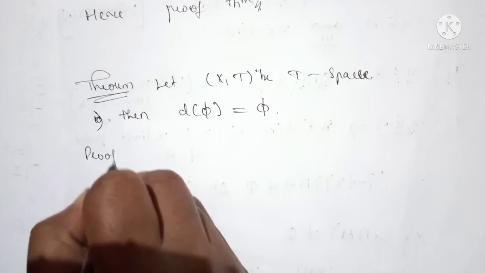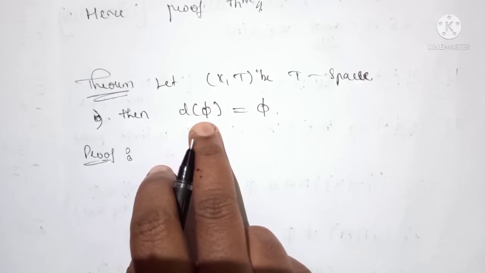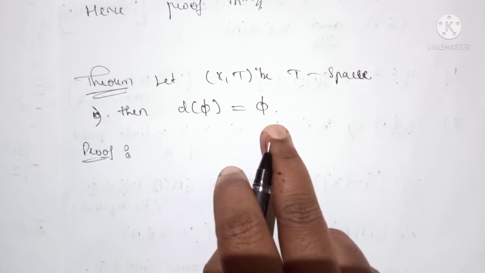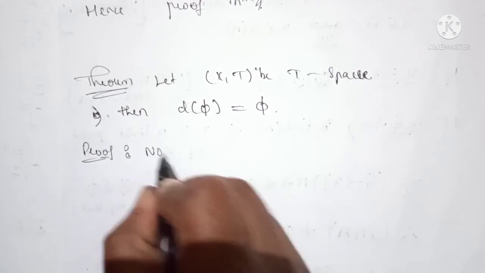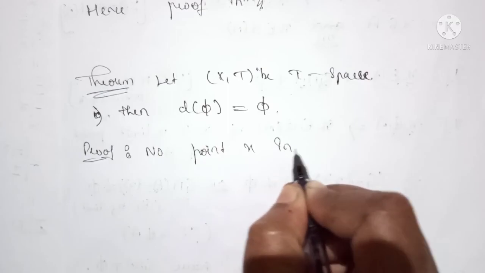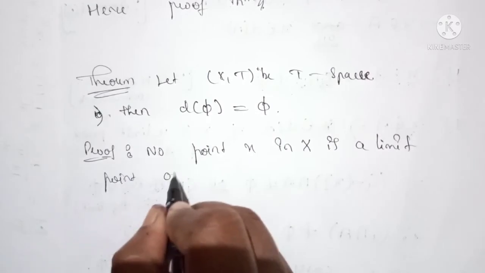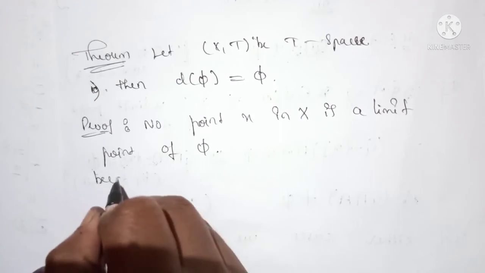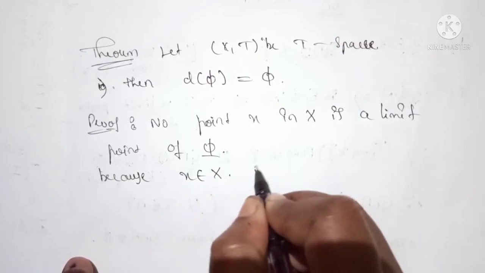See here, to prove that there exists a limit point of this phi, we have to show that this phi contains an open set G, such that G minus X intersection with this null set is not equal to phi, but that is impossible, because no point X in X is a limit point of phi, because this phi is empty.